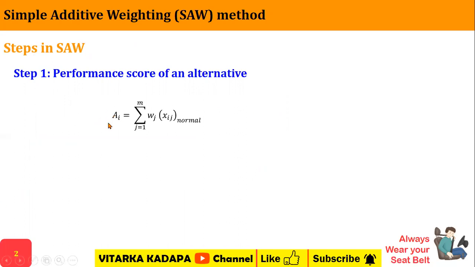This is the only step. The performance scores will be obtained in a single column, and that single column is the ranking. That ranking will tell us which is the best performing alternative. The performance score of an alternative is decided by using this particular formula.